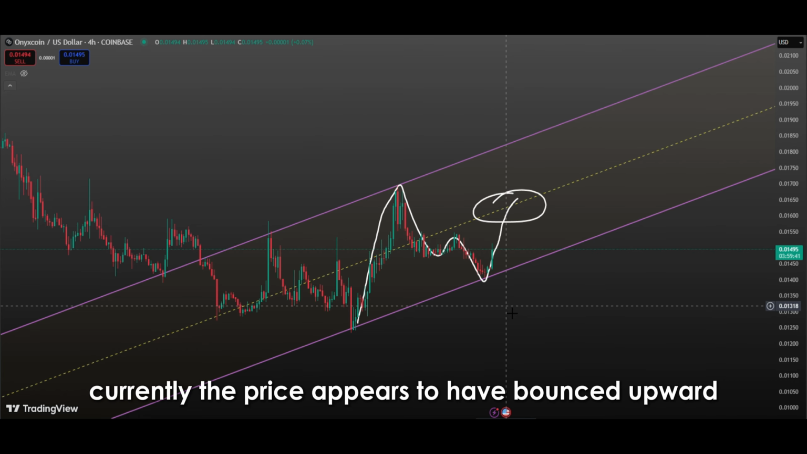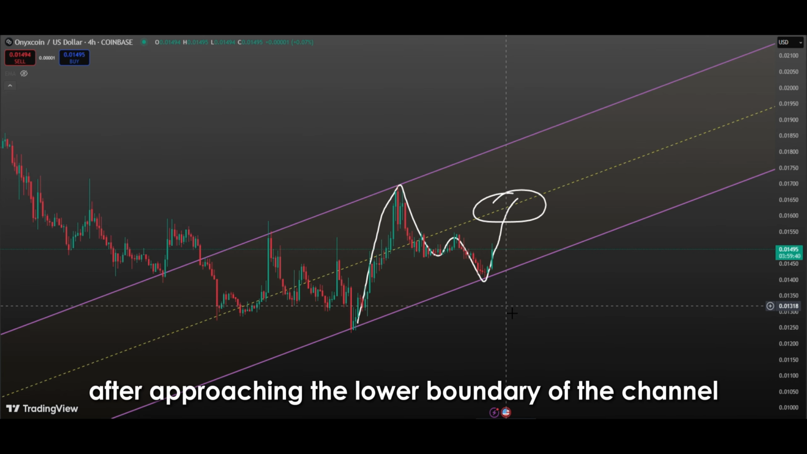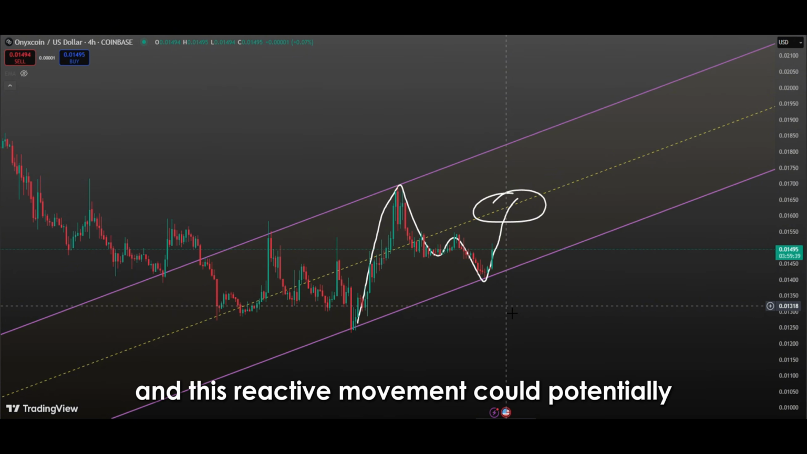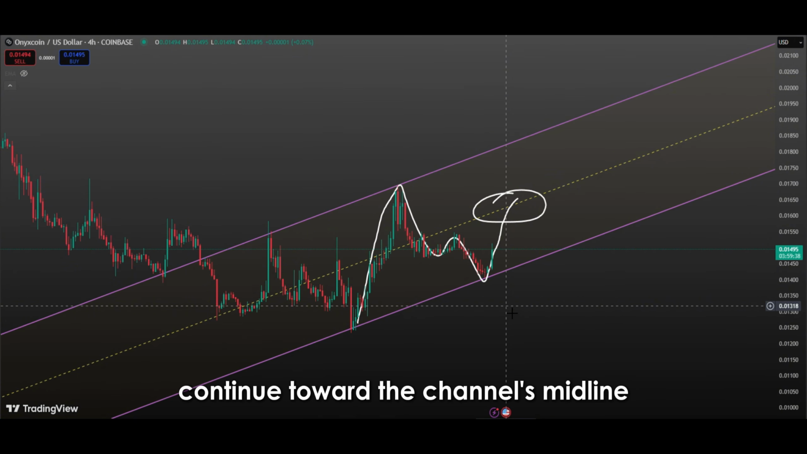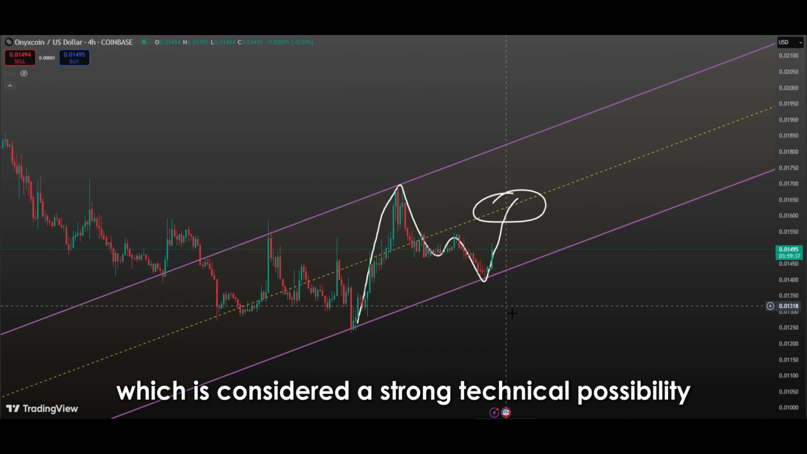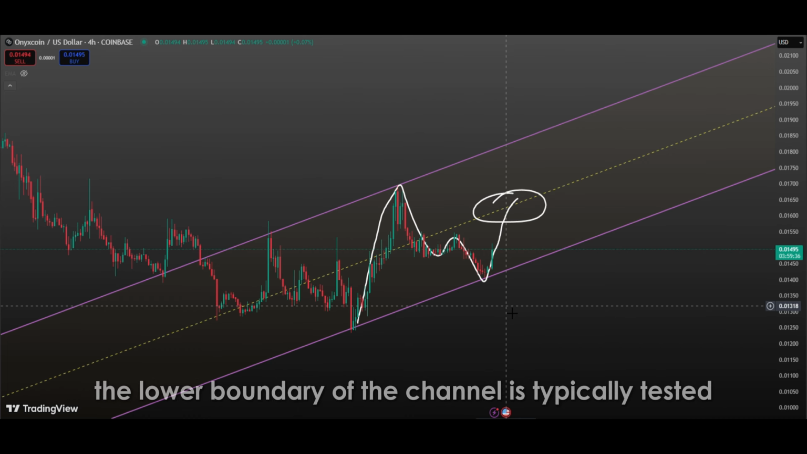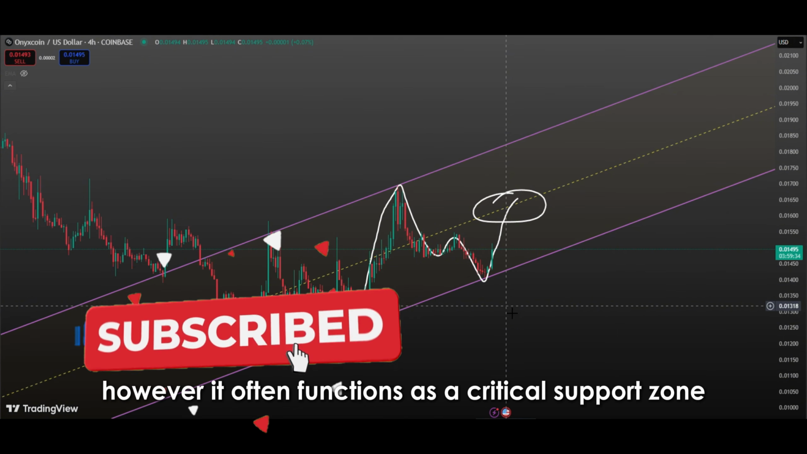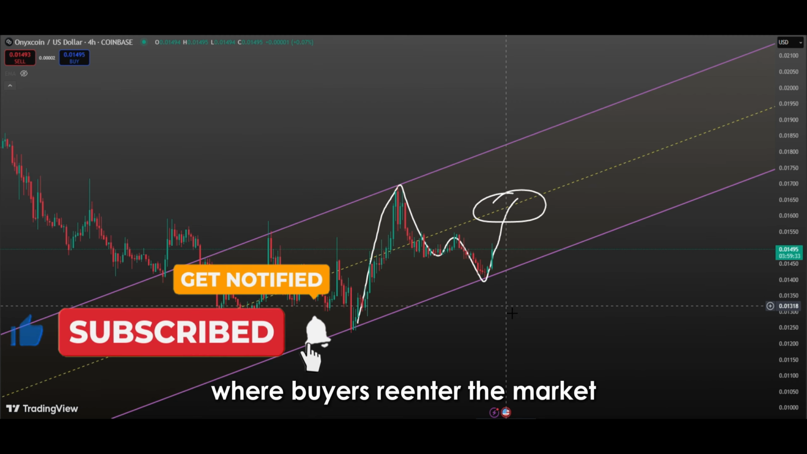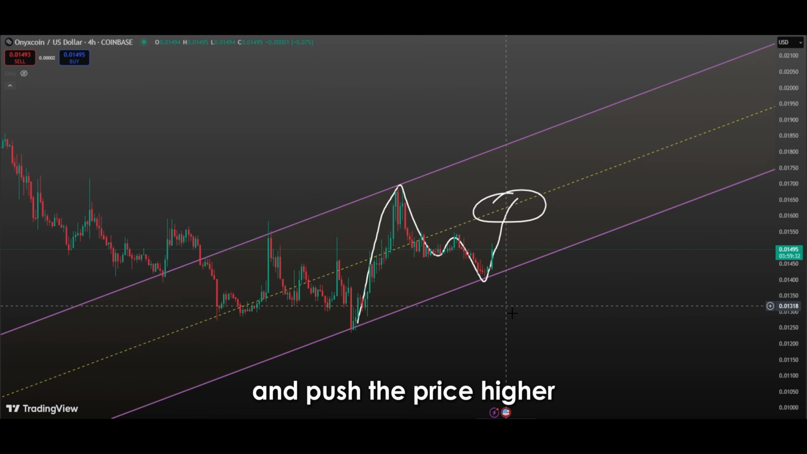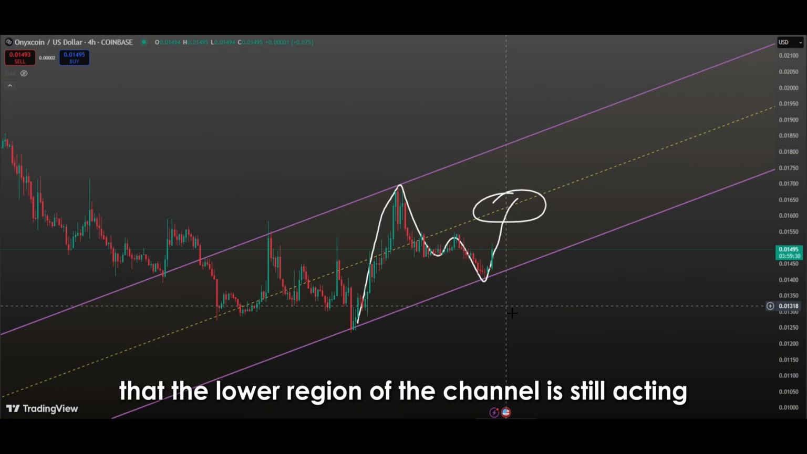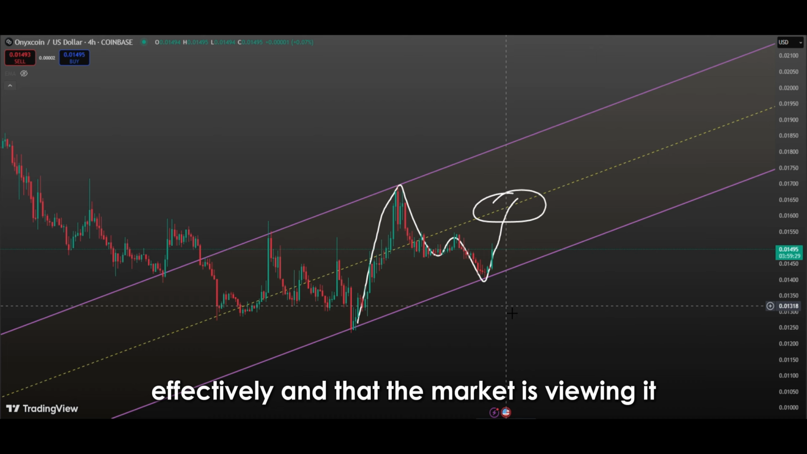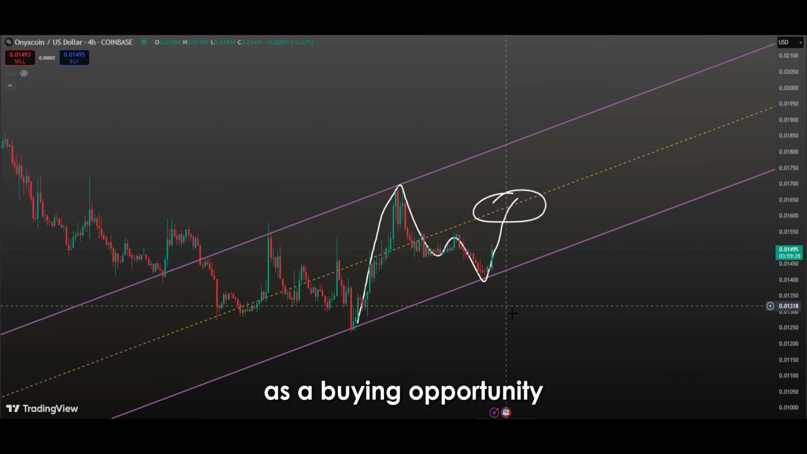Currently, the price appears to have bounced upward after approaching the lower boundary of the channel, and this reactive movement could potentially continue toward the channel's midline, which is considered a strong technical possibility. The lower boundary of the channel is typically tested during periods of intense selling pressure. However, it often functions as a critical support zone where buyers re-enter the market and push the price higher. The current bounce illustrates that the lower region of the channel is still acting effectively and that the market is viewing it as a buying opportunity.